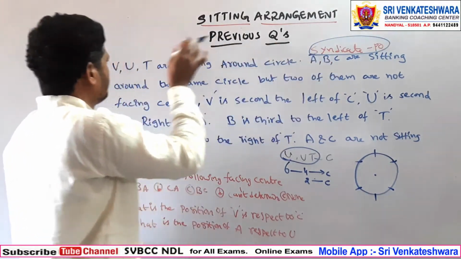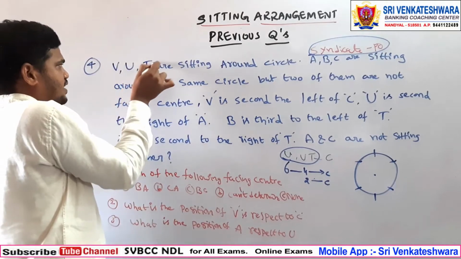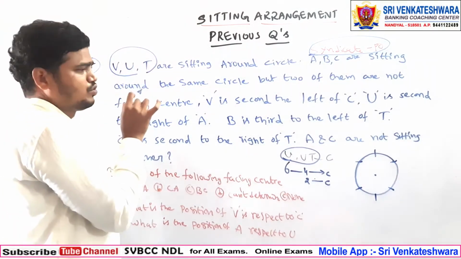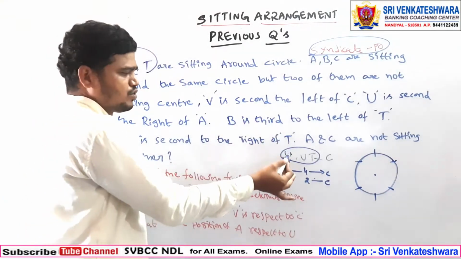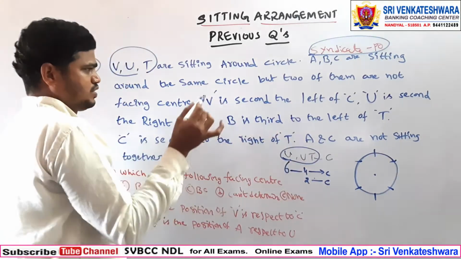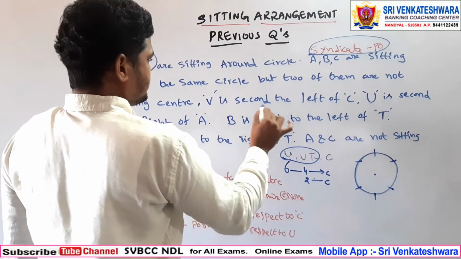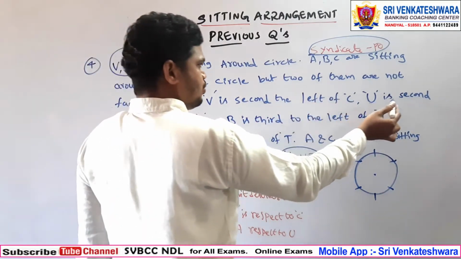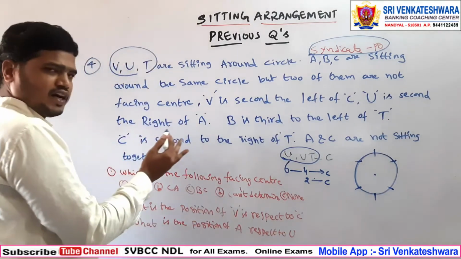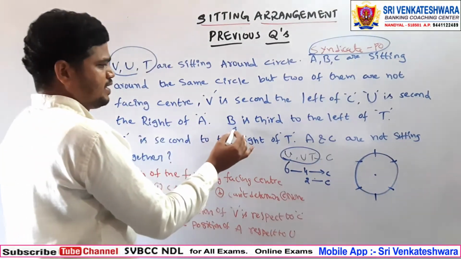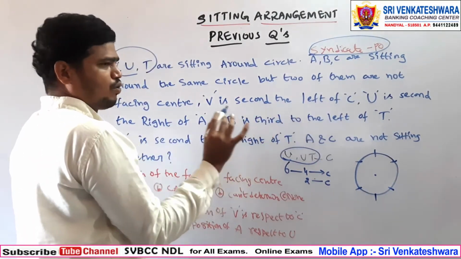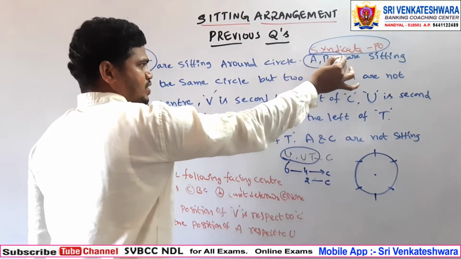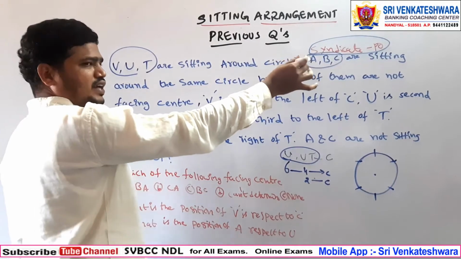So that's why we are not taking A, B, C first of all. We will go first for U, V, T, where you can have the direct information. See, V is second to the left of C. U is second to the right of A. B is third to the left of T. We will hold the letters A, B, C for now, because here we have indirect information.